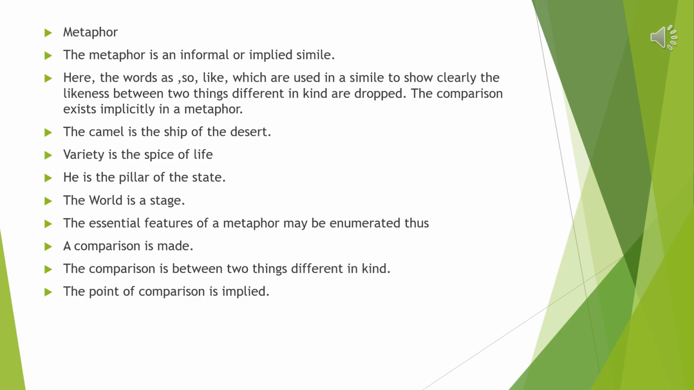For example, the camel is the ship of the desert. Here, the camel has been compared to a ship. Now, if we think deeper, we understand why. Because the ship is a means of transportation on the rivers or on the ocean. And in the desert, it is the camel which is the means of transportation. So, in that sense, the camel is the ship of the desert.